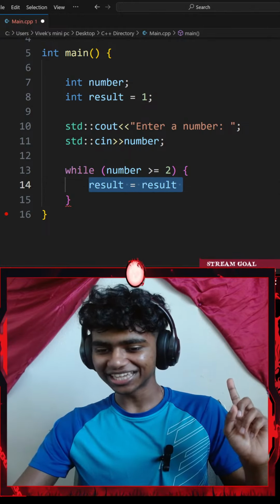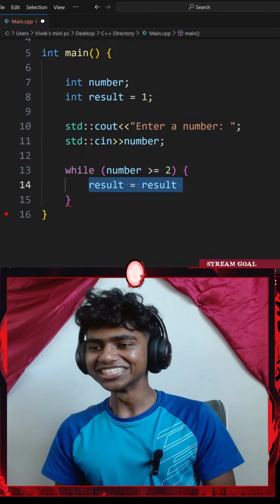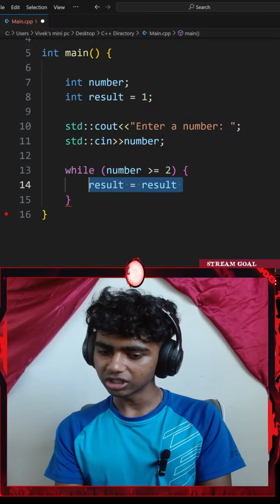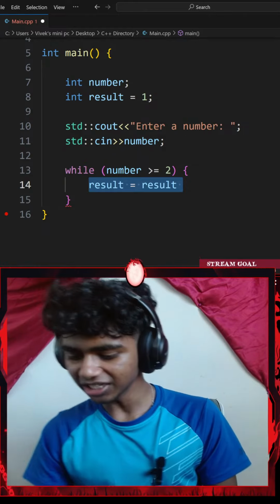I wanted to figure this out on my own, but I do appreciate you, Aditya. That means so much. Okay, you can do a modulus operator to check if it's even or not. Honestly, yeah, that makes sense.